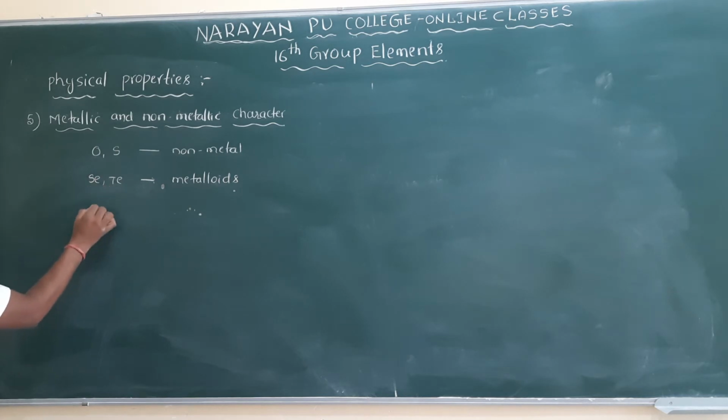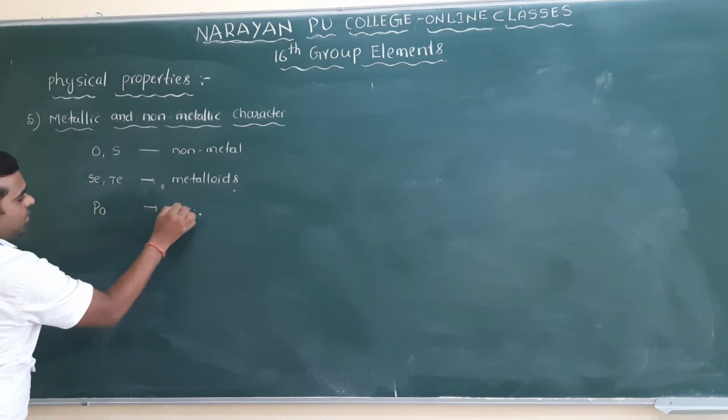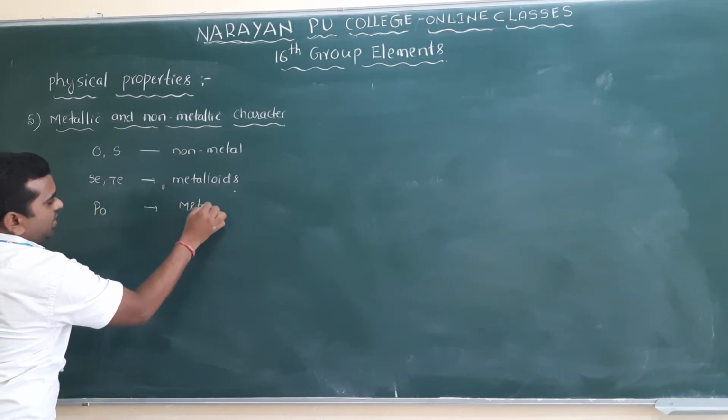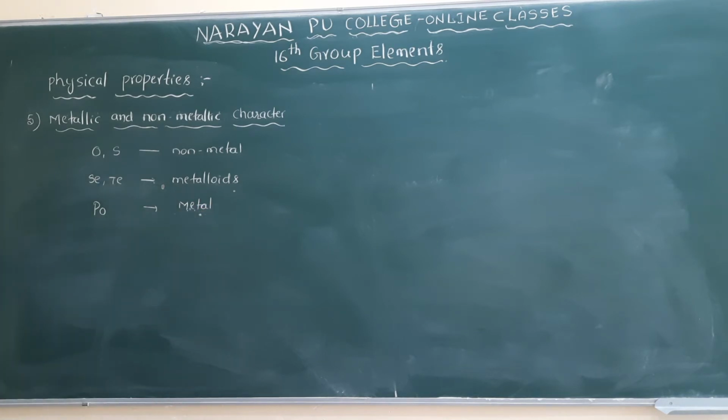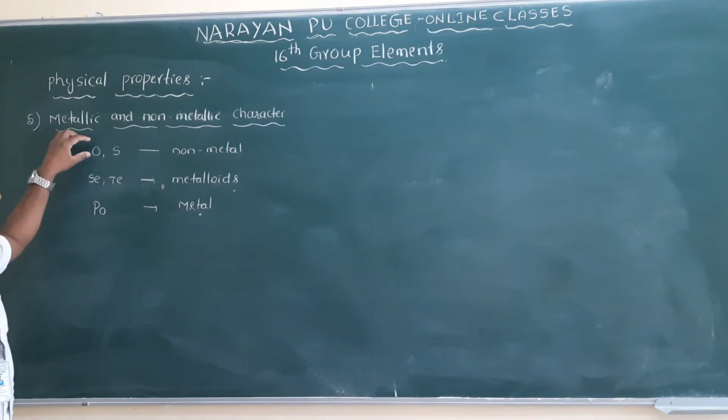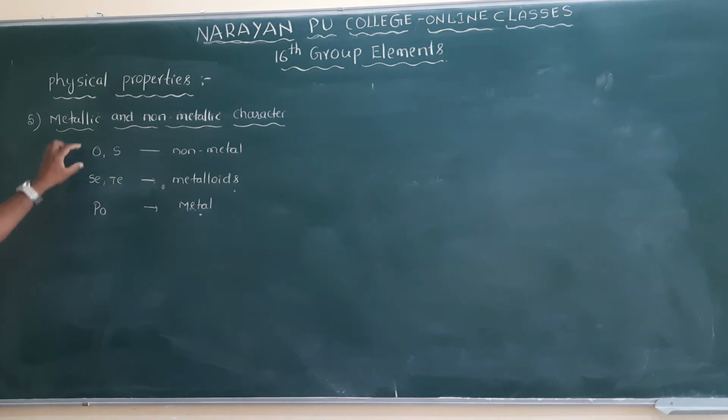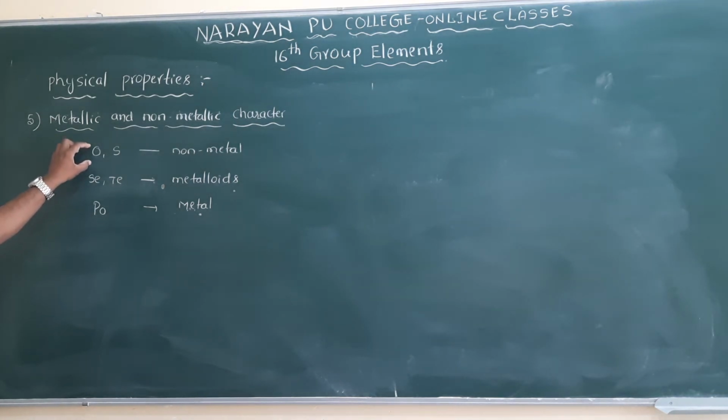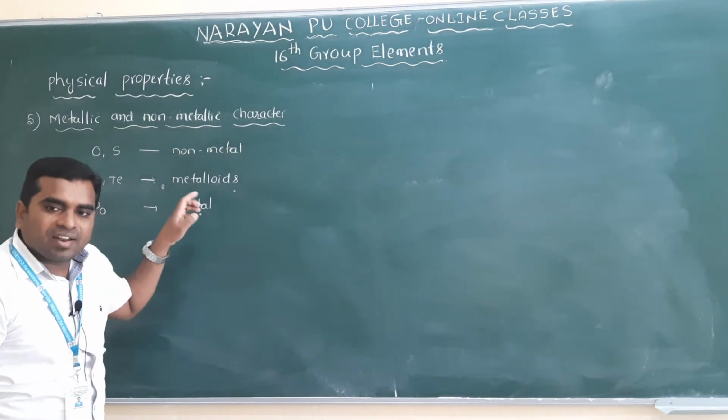The next one is polonium. Polonium is a metal. It is a radioactive element and it shows metallic character. Moving from top to bottom along the group, from oxygen to polonium, metallic character increases and non-metallic character decreases.